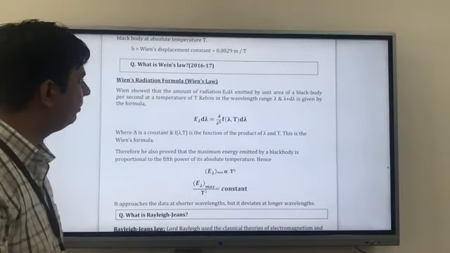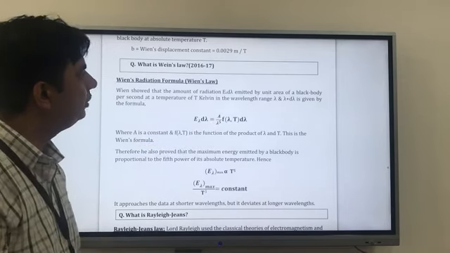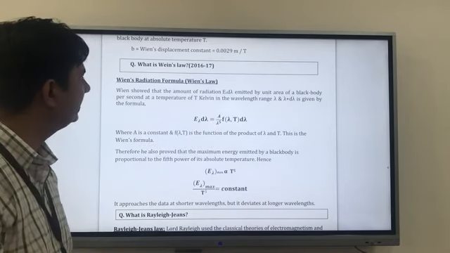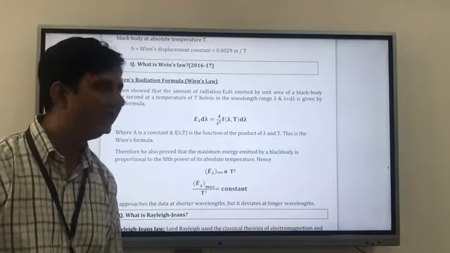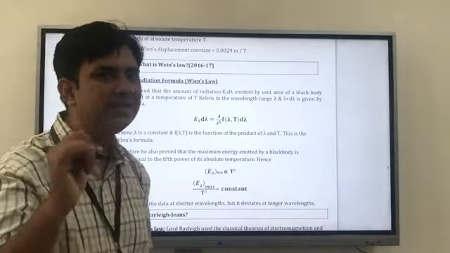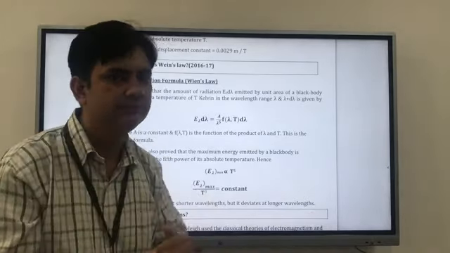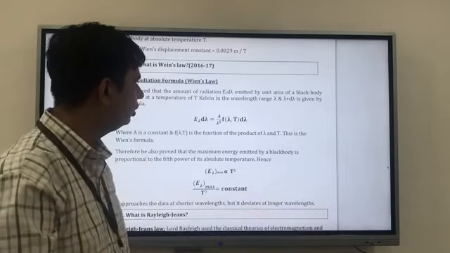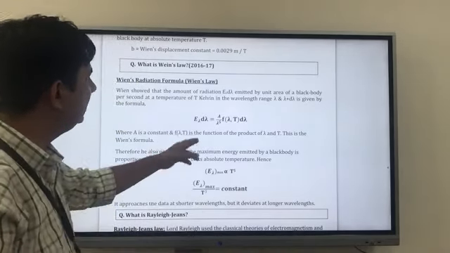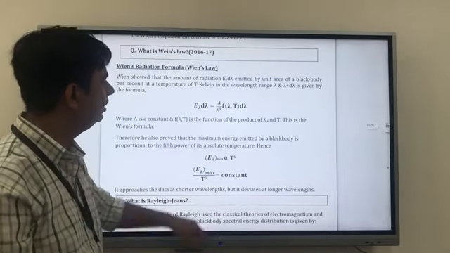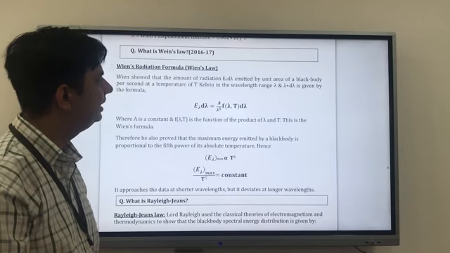Wien showed that the amount of radiation E lambda d lambda emitted by a unit area of a black body per second at a temperature of T Kelvin, in the wavelength range between lambda and lambda plus d lambda, where lambda plus d lambda means we increase the value a little more from that threshold value, is given by the formula E lambda d lambda is equal to A by lambda to the power 5 into function of lambda T into d lambda.